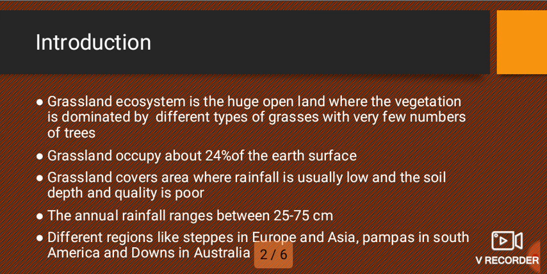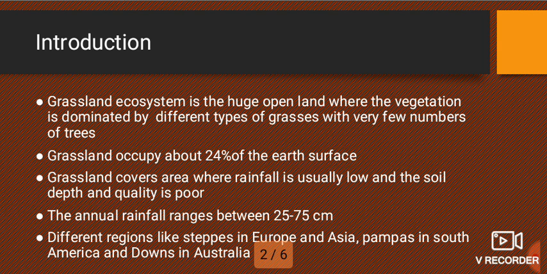Grassland ecosystem is a huge open land area where vegetation is dominated by different types of grasses with very few number of trees. This means that in grassland area you can only find vegetation with different types of grasses, and there is a few number of trees or there are no trees in grassland ecosystem.